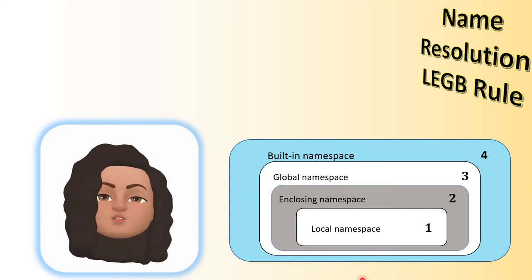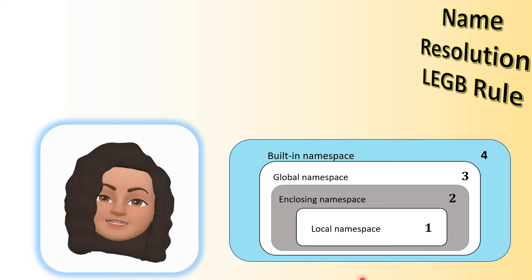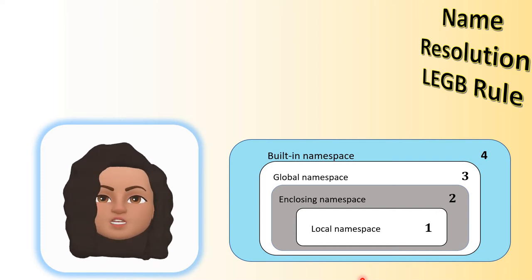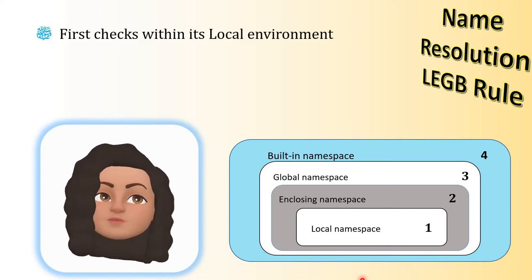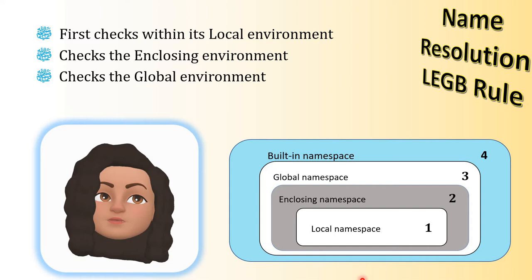If not, Python will raise an error. Okay, so first it checks within its local environment, then checks the enclosing environment, then it comes and checks in the global environment, and finally it checks in the built-in environment. If it is not available in all these four environments, an error will be raised by Python.